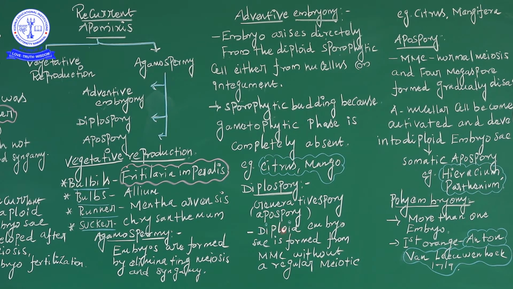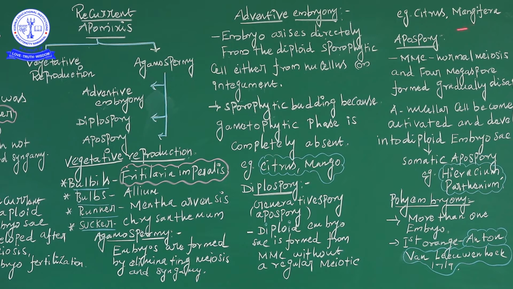What do you know about meiotic division? Meiotic division means four cells are produced. You know this. Mitotic division means two cells are produced. So the megaspore mother cell develops without a regular meiotic division. The examples are Citrus and Mangifera, the main examples for diplospory.